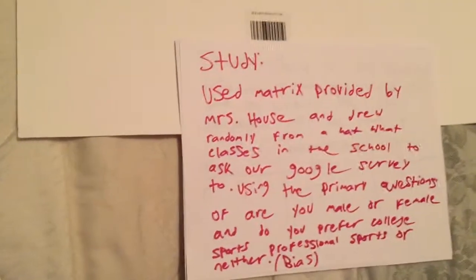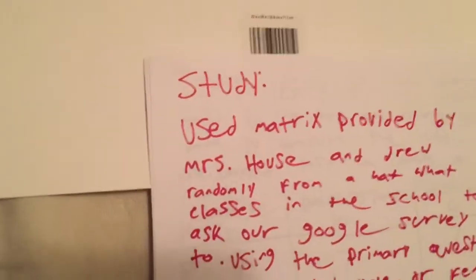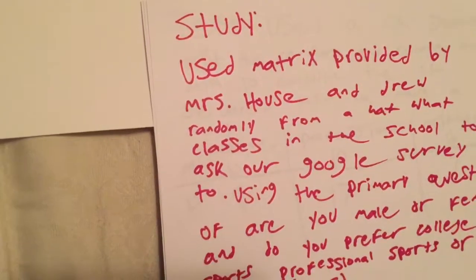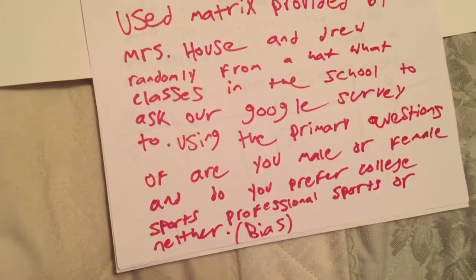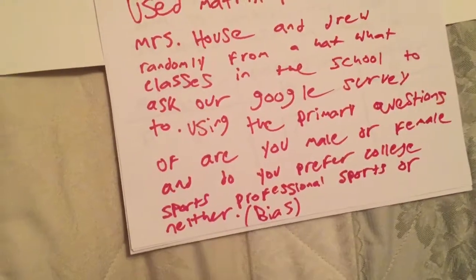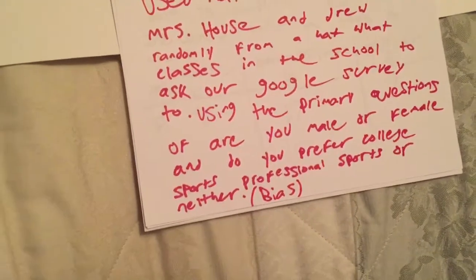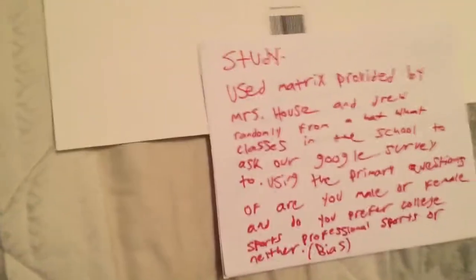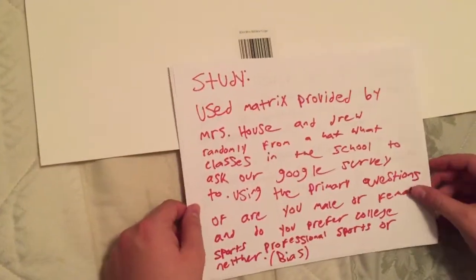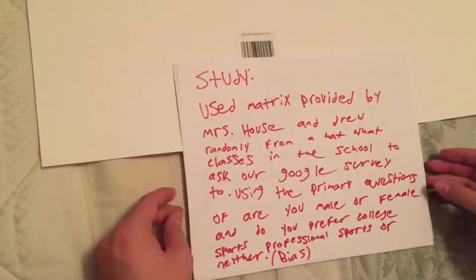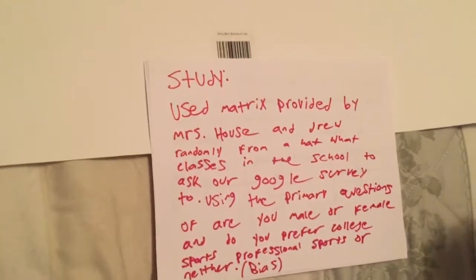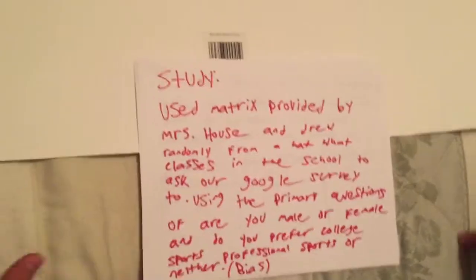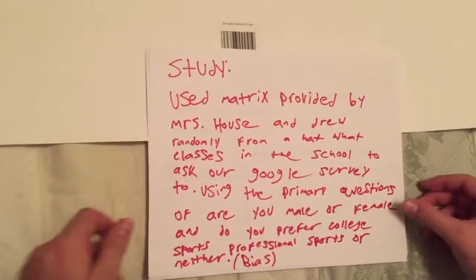For my actual study, I used the matrix provided by Mrs. House and drew randomly from a hat what classes in the school to ask our Google survey to, using the primary questions of, are you male or female, and do you prefer college or professional sports, or neither? Some of the bias that we had with our study was non-response bias, as some people didn't want to type in the Google survey and some people didn't have smartphones to use to get on the Google survey.